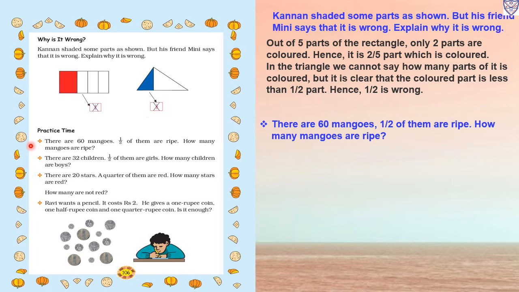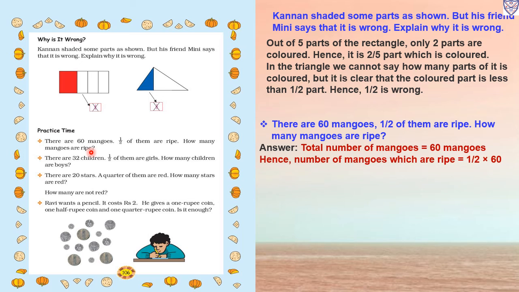Now practice time. There are 60 mangoes, half of them are ripe. How many mangoes are ripe? So there are 60 mangoes in total and half of them are ripe, means we have to find the half. So the number of mangoes which are ripe equals half multiplied by 60. How will we come to know? 60 ones are 60, 60 divided by 2. So 30 mangoes are ripe.